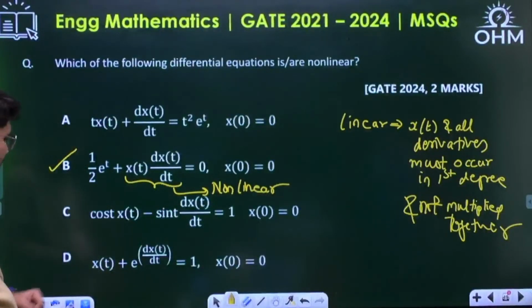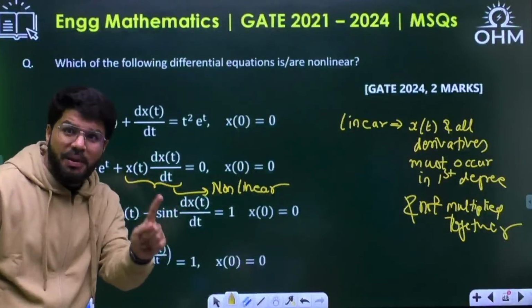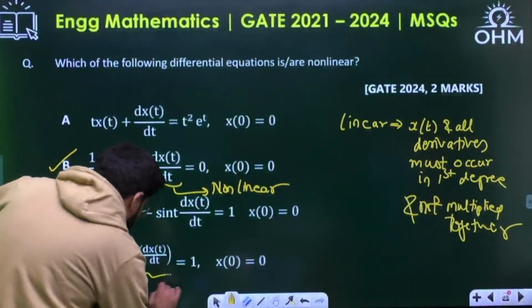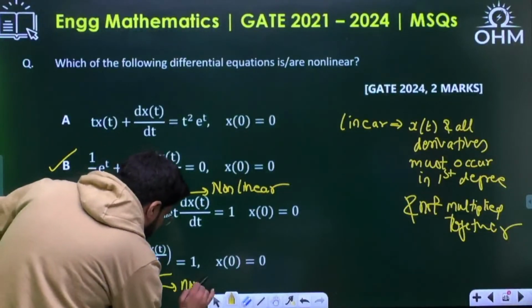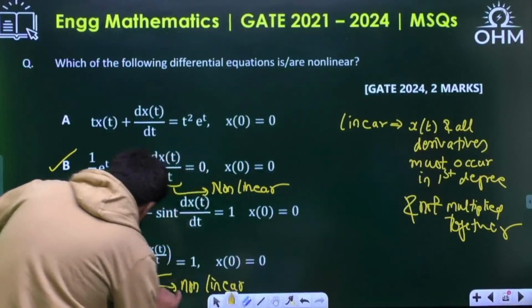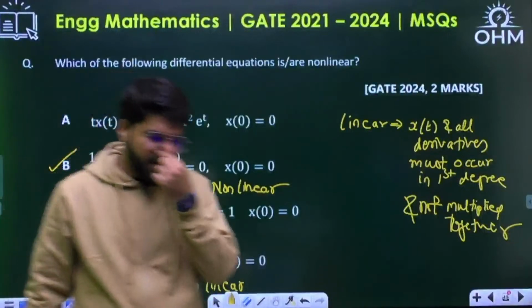So C is also linear. See, I told you, linear is a y equal to x power 1 function. y equal to e power x is not linear. So this particular term contributes to non-linearity. Exponential function. So D is also non-linear. What term is making it non-linear? I have briefed you that term.